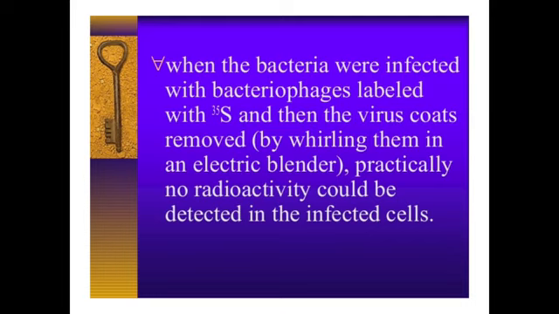They also found that when the bacteria were infected with bacteriophage labeled S35, and then the virus coat removed, practically no radioactivity could be detected in the infected cells.